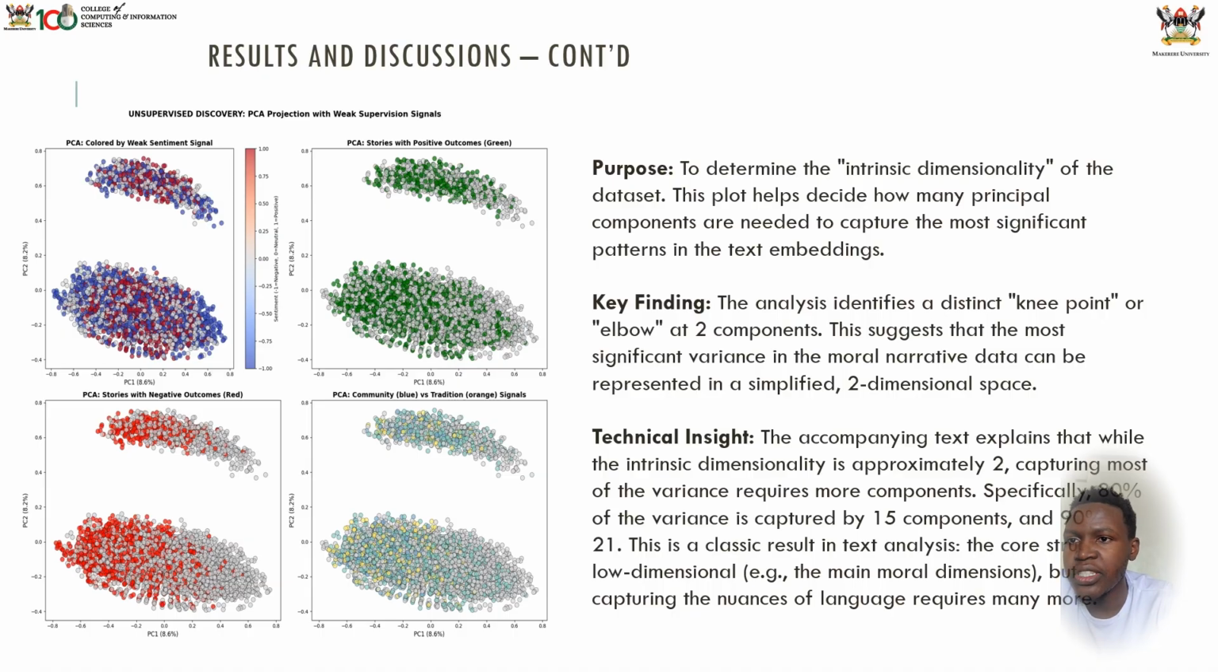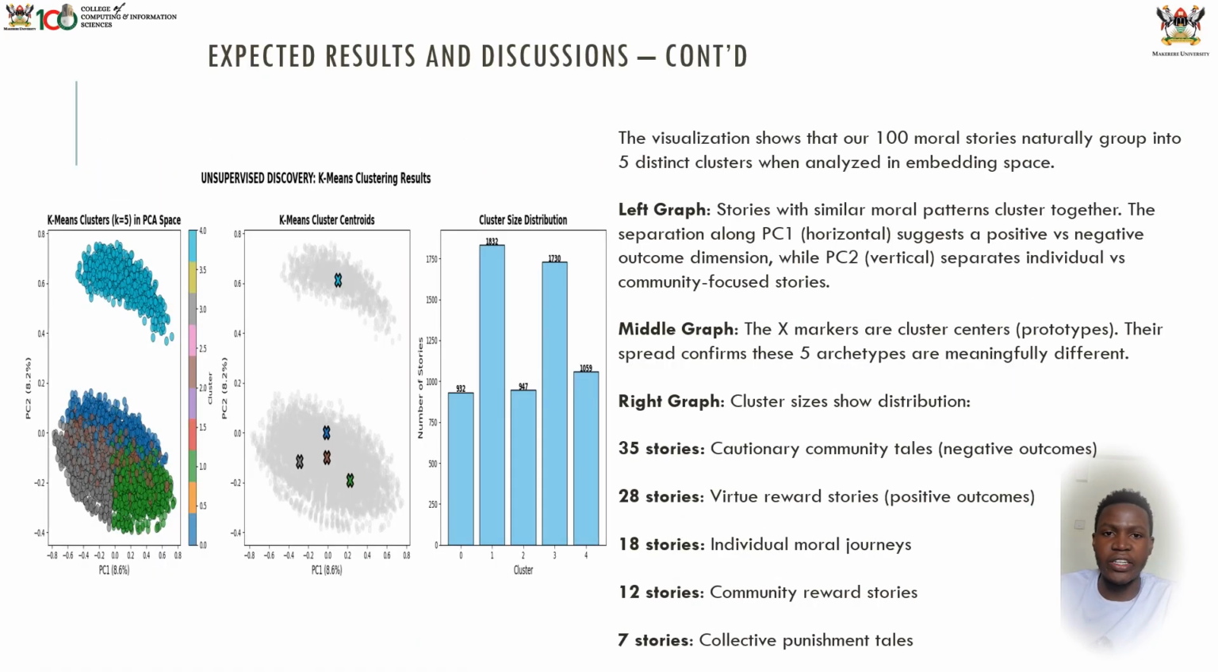This suggests that the most significant variance in the moral narrative data can be represented in a simplified two-dimensional space. Then what is the technical insight of this data? The accompanying text explains that while the intrinsic dimensionality is approximately 2, capturing most of the variance requires more components. Specifically, 80% of the variance is captured by 15 components and 90% by 21. This is a classical result in text analysis. The core structure is low dimensional when you look at the main moral dimensions, but capturing the nuances of language requires many more, as we are going to be exploring in our data.